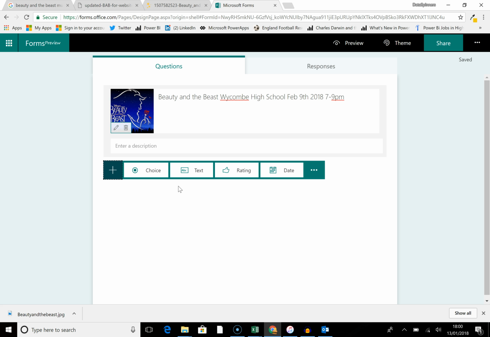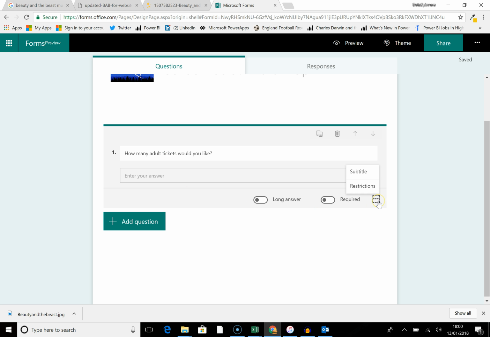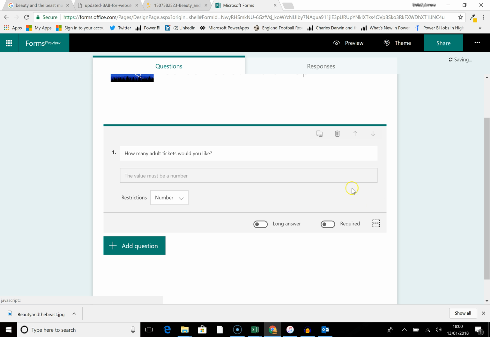Then I'm going to add a question. Choice. Well, this is a good one actually. So let's go for a text field. How many adult tickets would you like? Now if I hit restrictions, I'm pretty sure I can say it's a number. Brilliant.